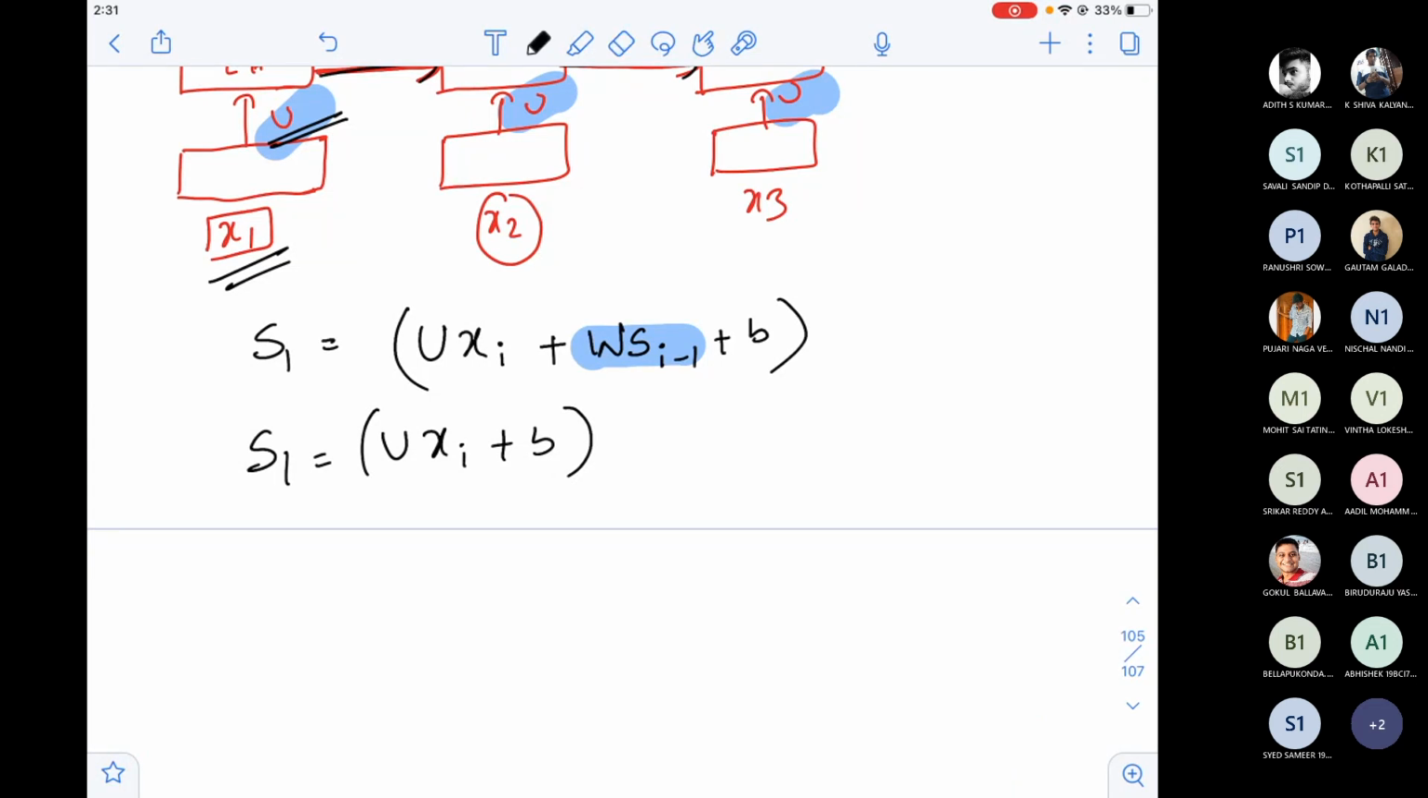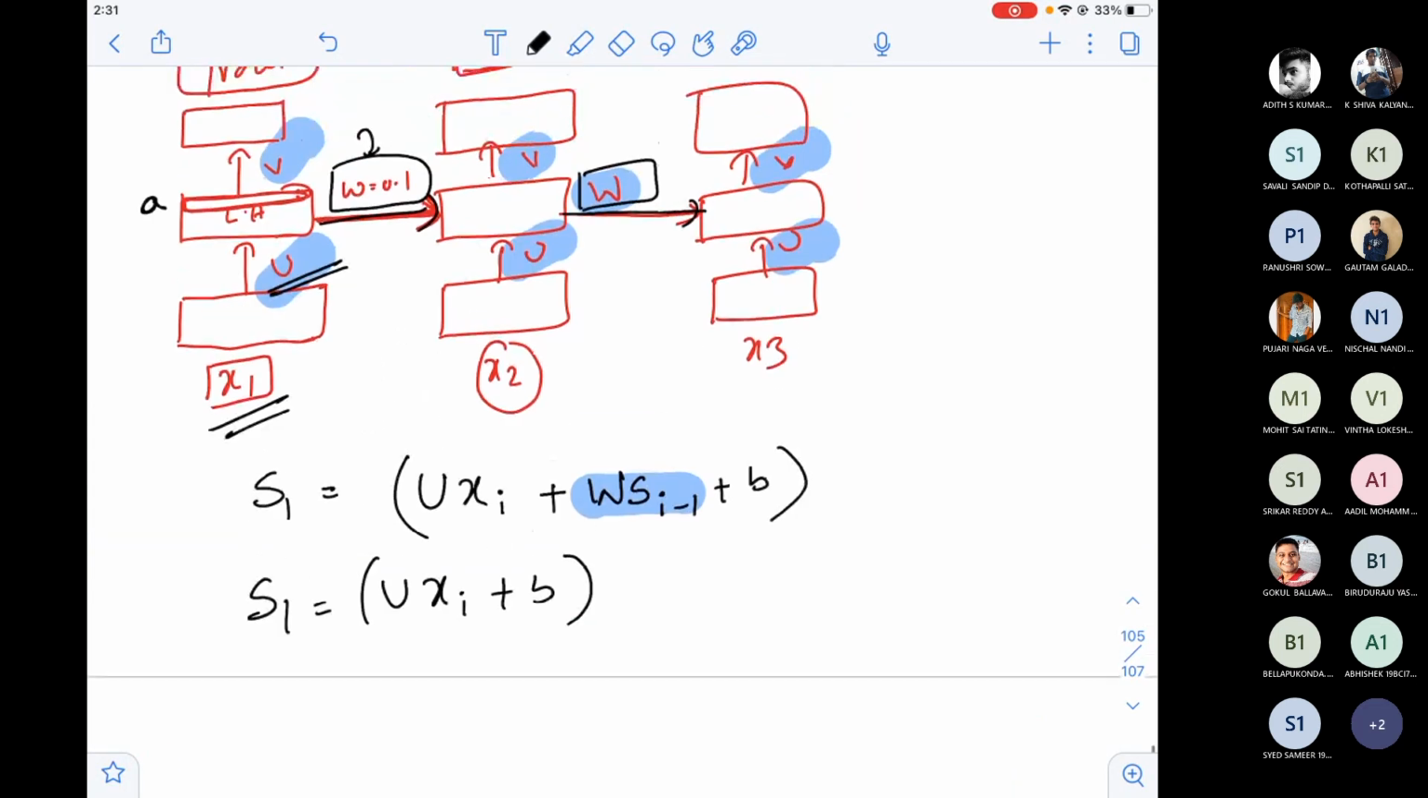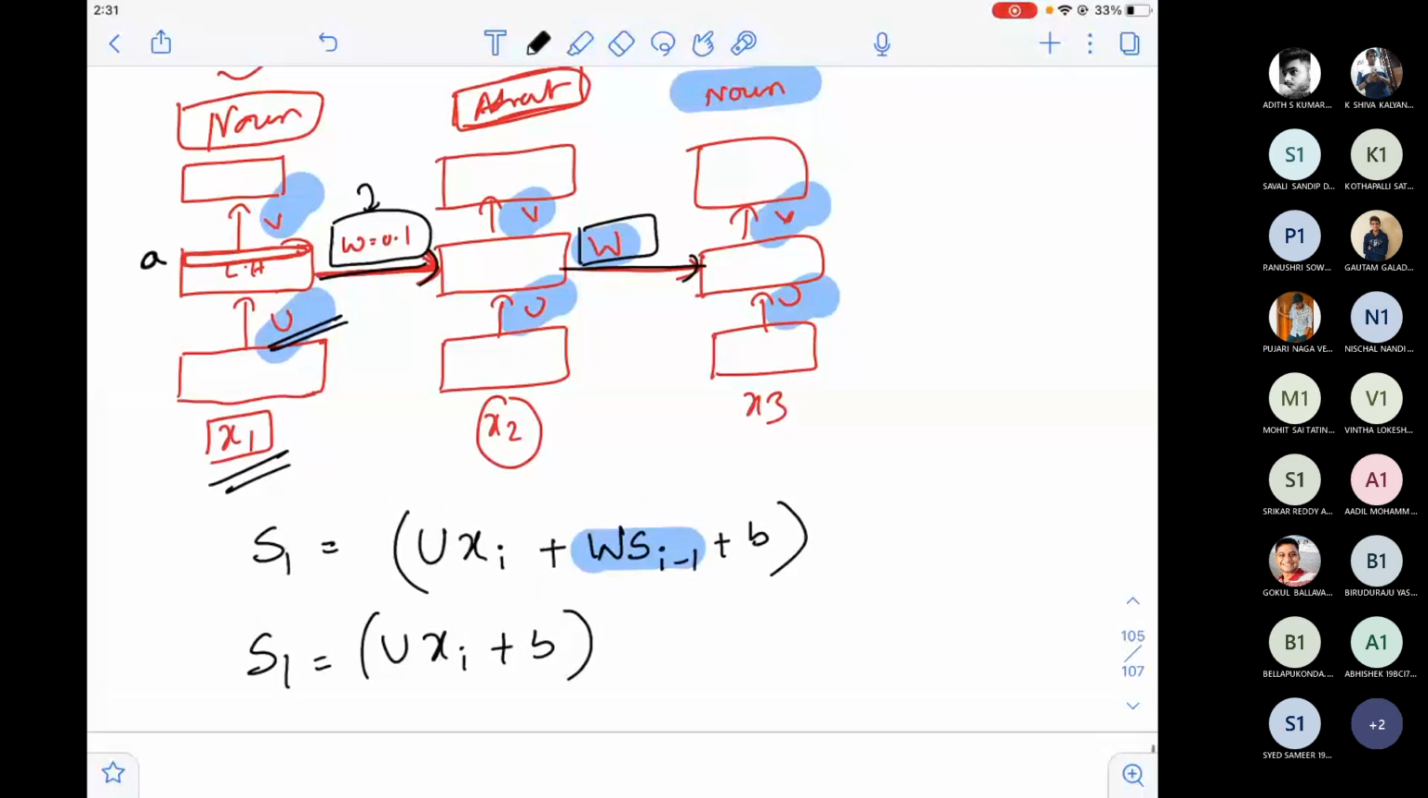Let us see. If you observe here, this is the S1, S2, S3 states. Earlier I used to call them H1, H2, H3. Now I'm calling them S1, S2, S3. In the entire module 4, or in the entire RNN architectures wherever you study, instead of using the H representation, they use the S representation.